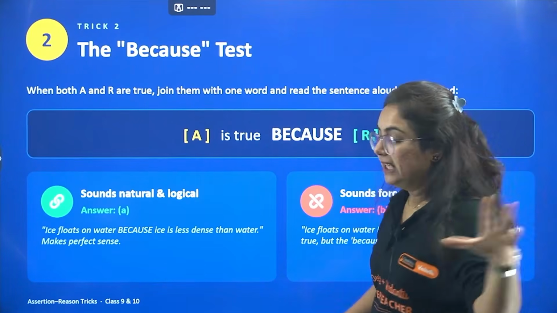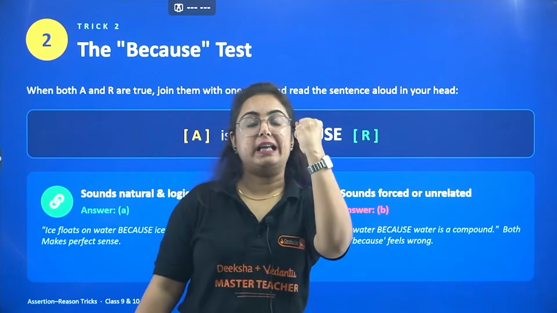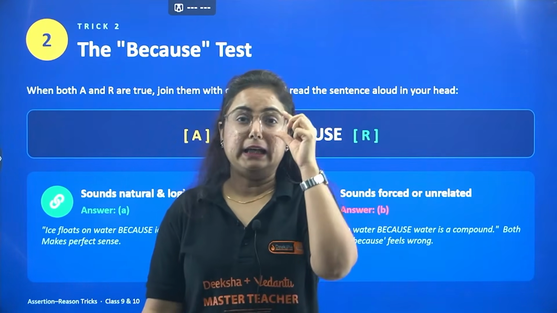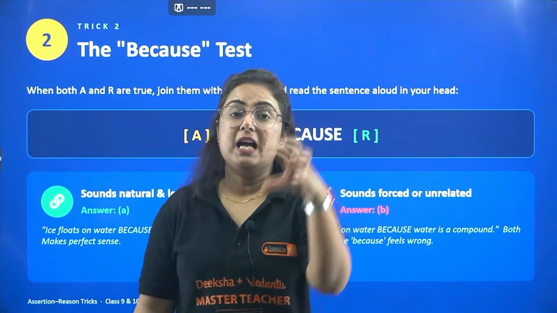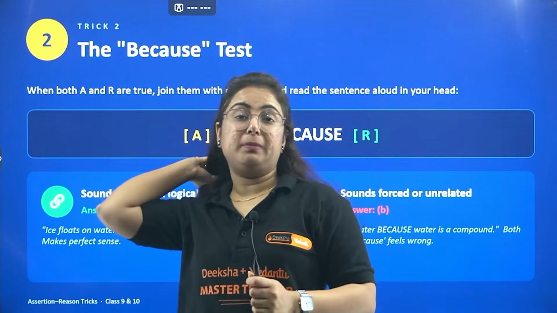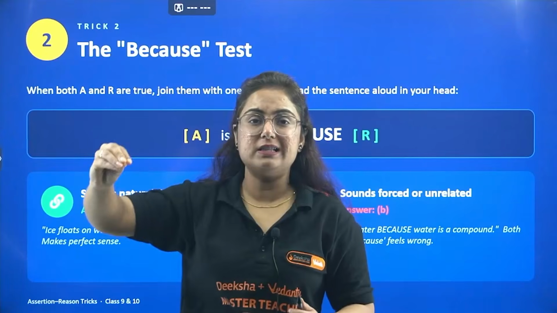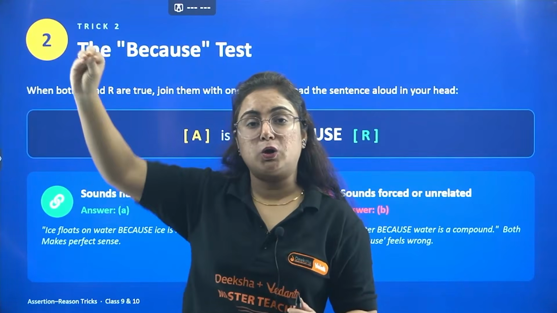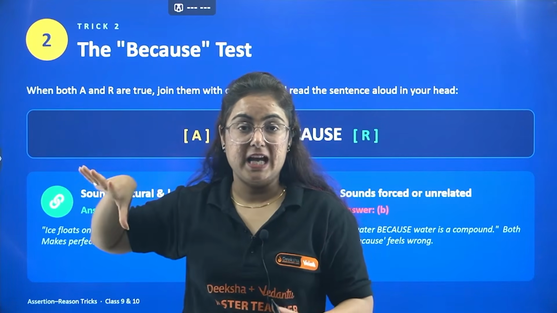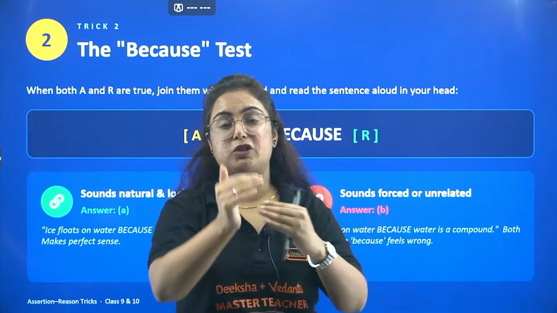For an example, Germany was unified in 1871. The reason given was that it was the effort made by middle class professionals who were led by Otto von Bismarck. Now you will join because and figure out that there is a correlation between them.